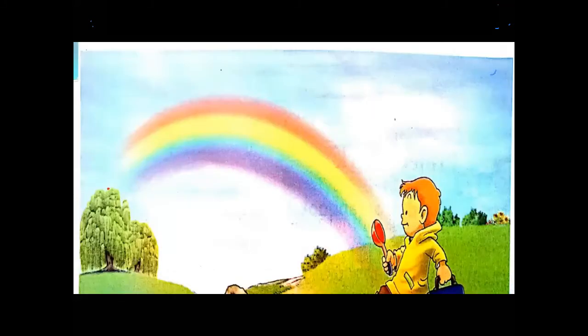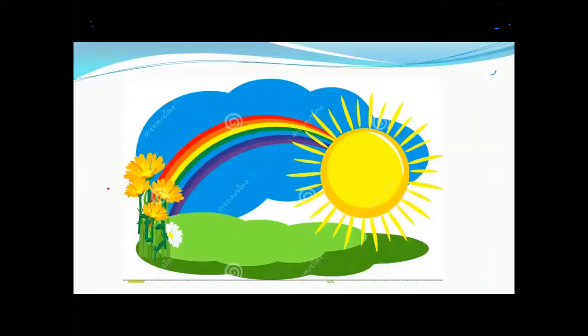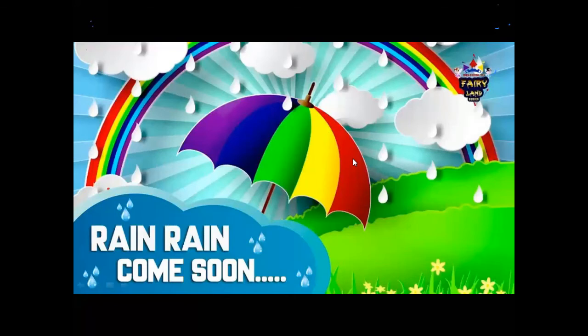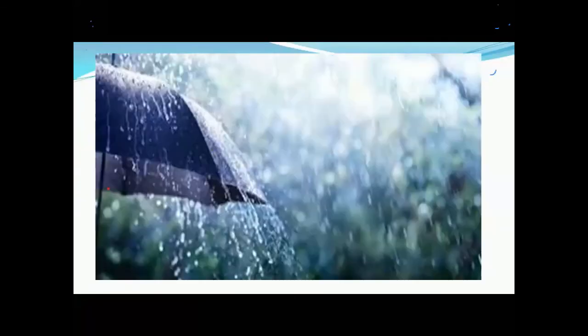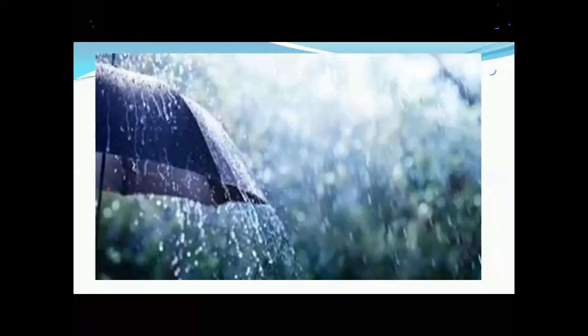Here is Sam who's watching the rainbow. Here we have a chapter, Sam and the Rainbow. Okay? And you can see the picture of the rainbow. Yes, there is no rain. Okay, after the rain, you can see the rainbow. Okay, here is the first step. What does come mean? First the rain comes. Okay, when we enjoy rains.